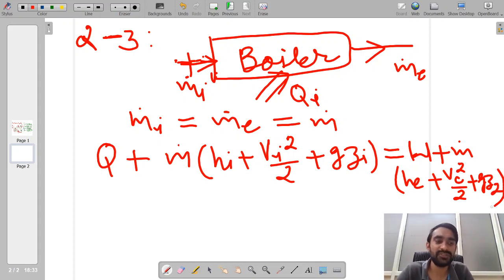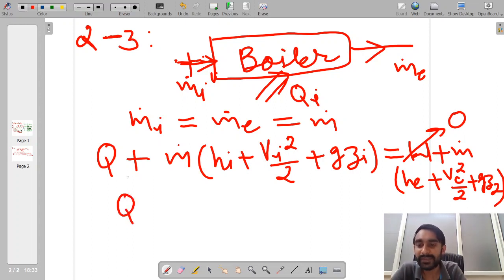This is something we have studied in our earlier lectures. Now for this process 2 to 3, W is equal to 0. And if we consider that the changes in potential and kinetic energy at the inlet and outlet of the streams are negligible, what will happen?